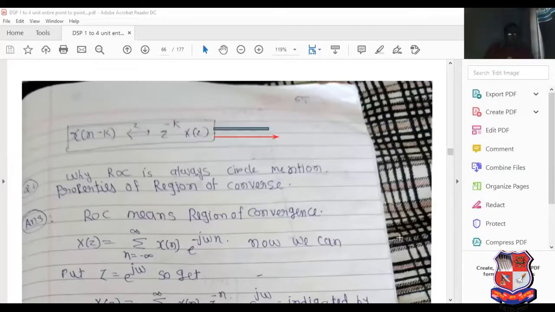Please prepare very carefully. Now, why is ROC always a circle? Mention the properties of region of convergence. This is again important in terms of MCQ. Time shifting property is complete here. Now, next step.